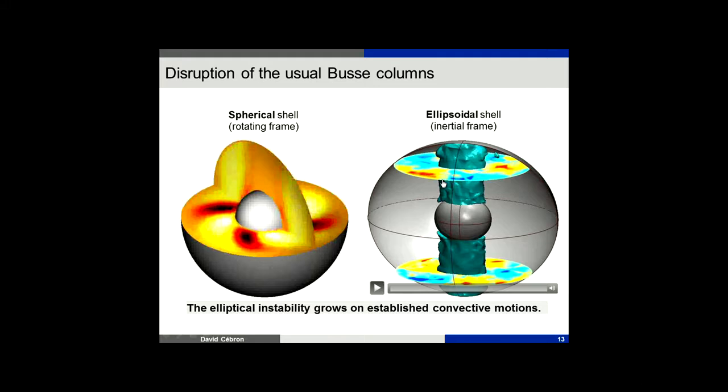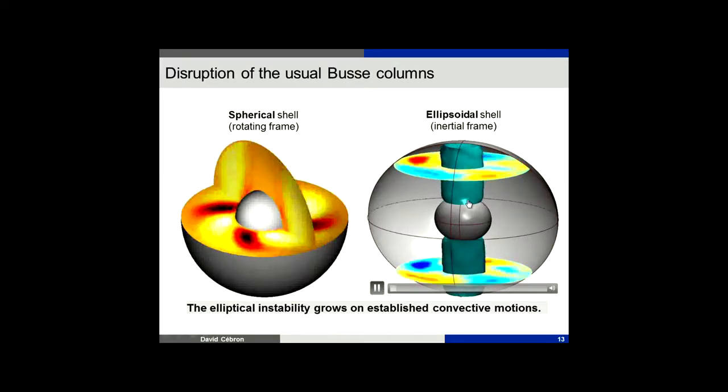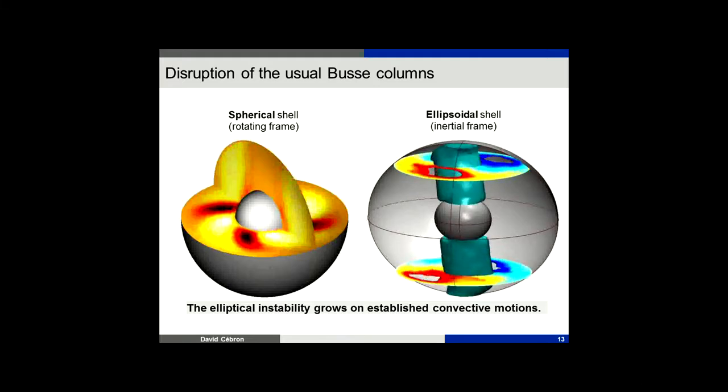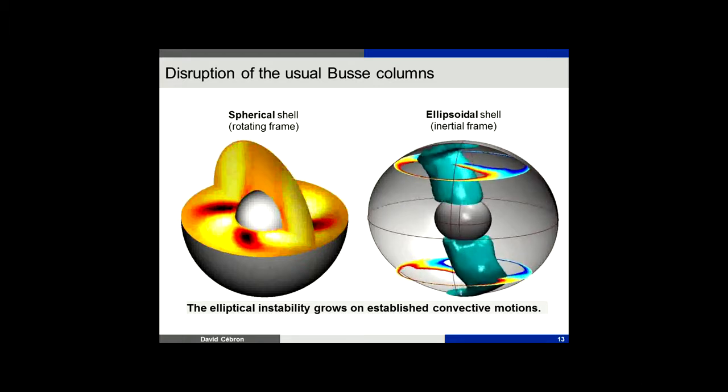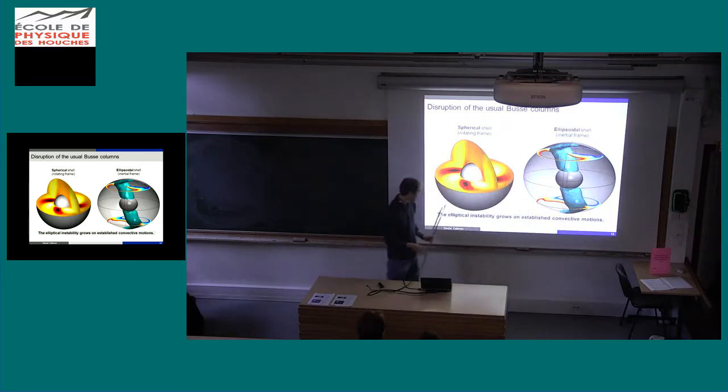Here I'm in the rotating frame, and here I come back to the inertial frame, because I don't want my shape to move in time. I want to solve the fluid in the frame where the shape is fixed. So you will see that the Busse columns are rotating much faster because I am in the inertial frame. I show once again the isosurface of points at 15% of the boundary. You see that the fluid oscillates because of convection, but the rotation axis is tilted. So indeed, the elliptical instability grows on established convective motion. It can grow even if we have convective motion. Of course, this is for the parameters of the simulation, so you can wonder if it holds for planetary parameters.